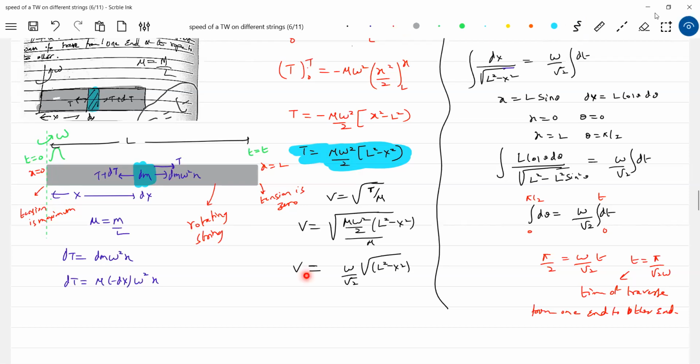What all did we get here? What is the speed of the wave with respect to the rotating string? Please do notice, with respect to the ground, the wave will have even the tangential velocity also. Of course, that may not be important. What all we calculated was the speed with respect to the rotating ring. What is the state of the ring? It is rotating, not at rest. This is something very important.